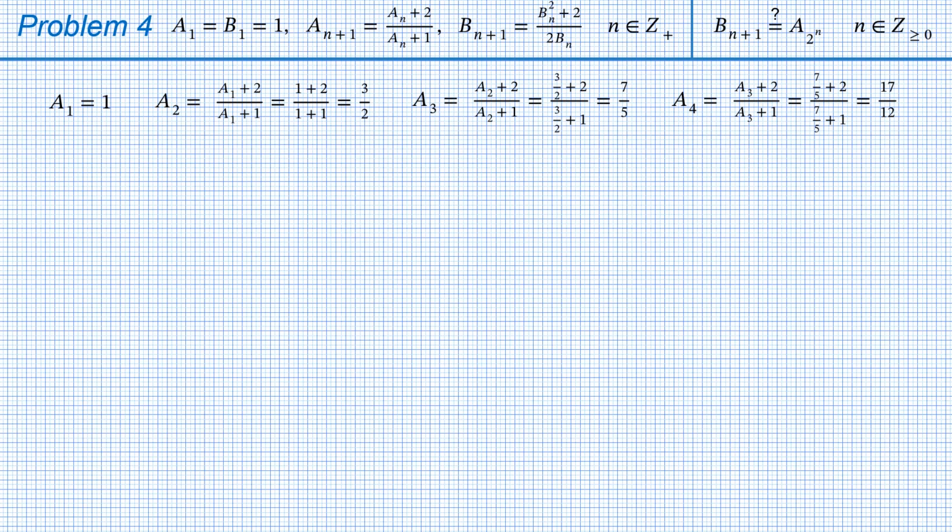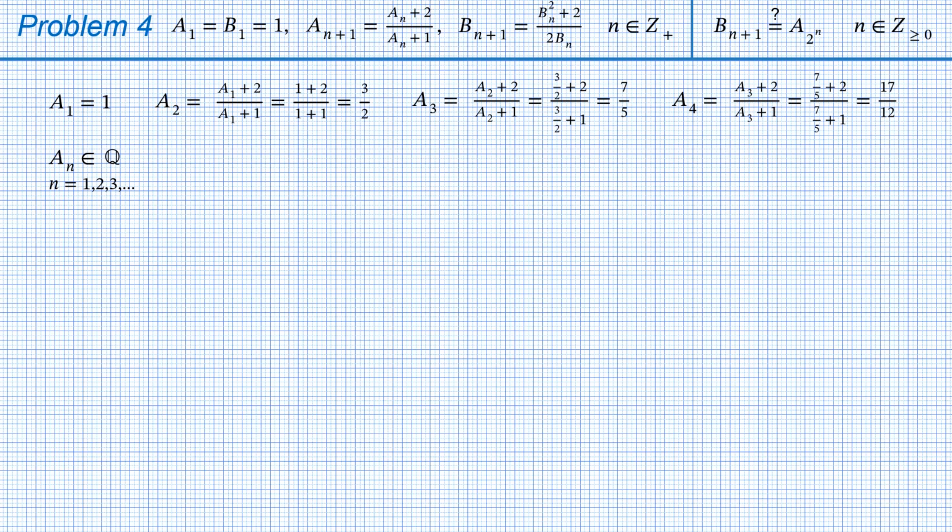But one thing is certain, all members of A are rational numbers. Indeed, addition and division are the only operations used in the recursive formula, and these operations, when applied to rational numbers, can give nothing but a rational number. Since the starting member A1 is a rational number, all members of the sequence will be rational numbers.